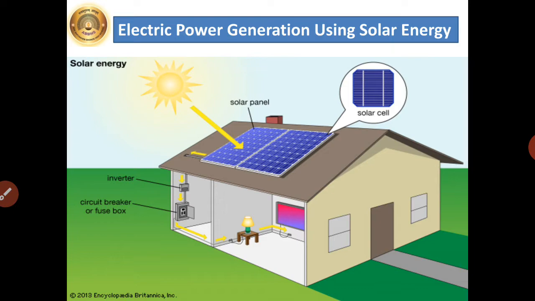In the second method, the energy in solar radiation is converted into thermal energy first. Then a turbine generator system is driven using that thermal energy to generate electrical energy. Now the next part we are going to see is about photovoltaic cells, that is, electricity generation through solar power.